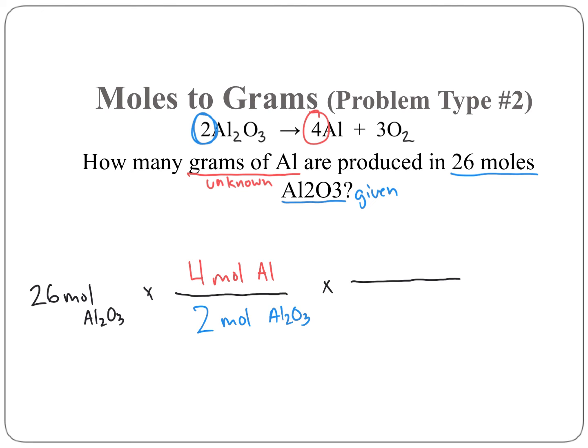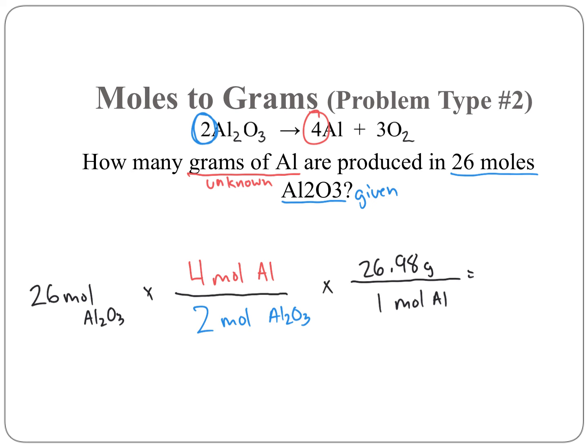All right, and the next step is to multiply it by my molar mass over 1 mole. This is going to give me the grams for this one. So we know that it's going to be 1 mole of Al on the bottom. Now we got to figure out the molar mass for the top. The molar mass of the one I'm looking for is Al. Because that is a single element, I just look at the periodic table. It's 1 aluminum, which is going to give me a mass of 26.98 grams per mole.